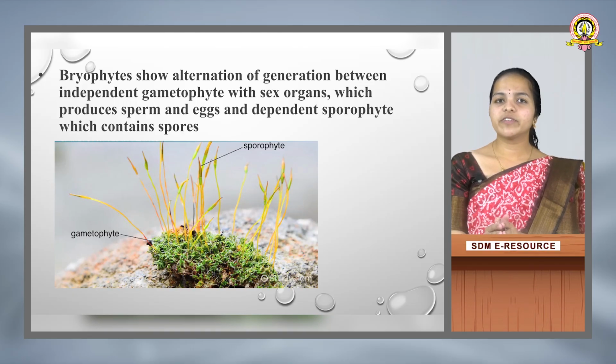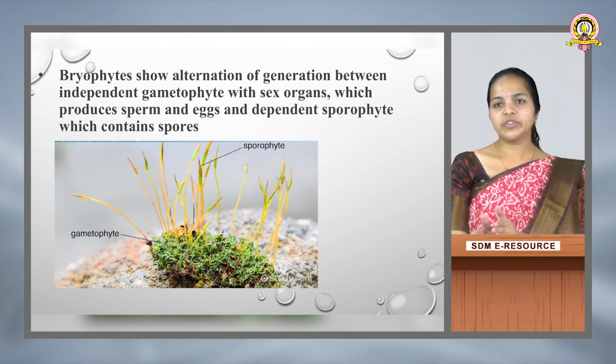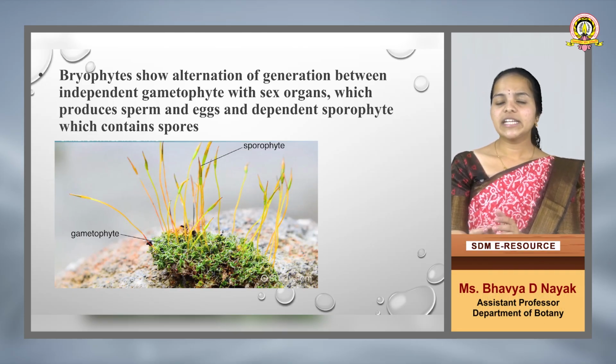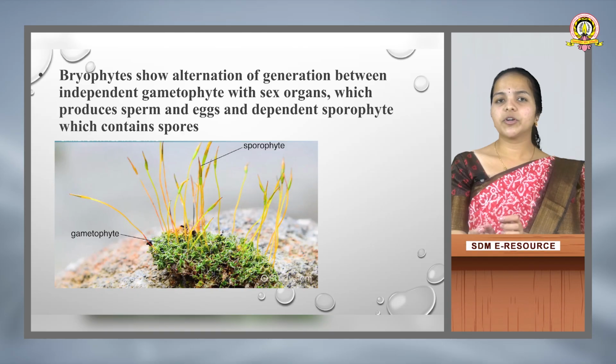As I said already, bryophytes consist of a gametophyte with the sporophytic generation. At the beginning, the gametophytic generation takes place, with the fusion of male and female gametes to form the zygote, and from the zygote an embryo forms, and from there the sporophytic generation starts arising. In the image we can see the gametophyte generation with the sporophytic generation. The sporophytic generation occurs at later stages of the gametophytic phase, consisting of a foot, seta and a capsule, where spores are produced, and further those spores germinate and produce a new thallus.